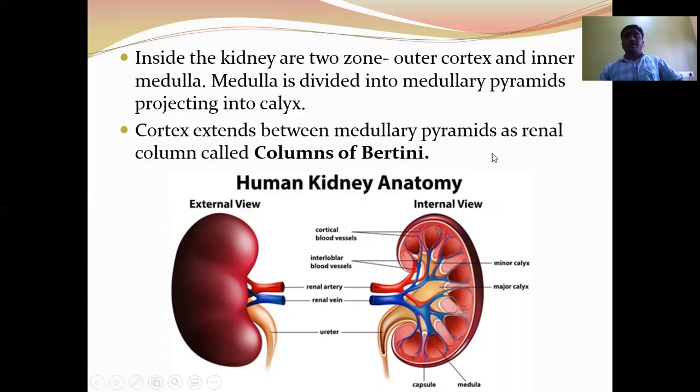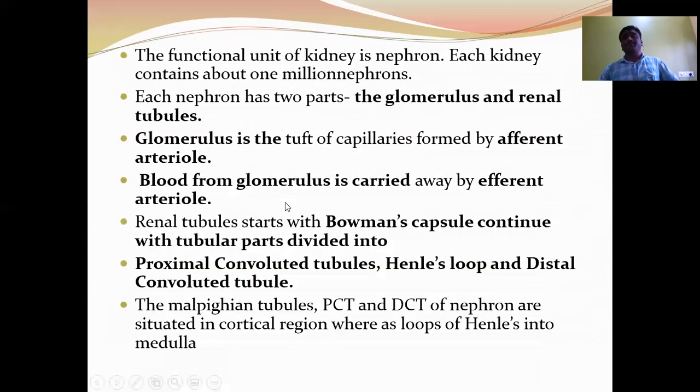The pointed end of a renal pyramid is called the renal papilla, which opens into the renal calyces. The renal cortex extends between the medullary pyramids in the form of columns called columns of Bertini.